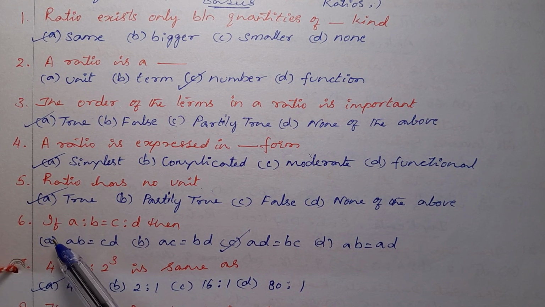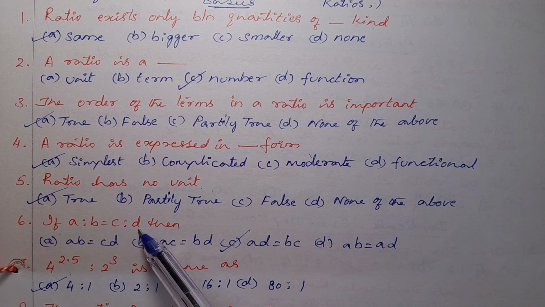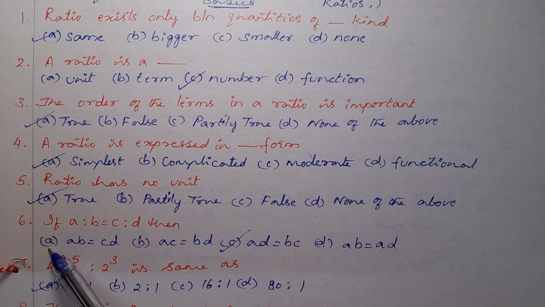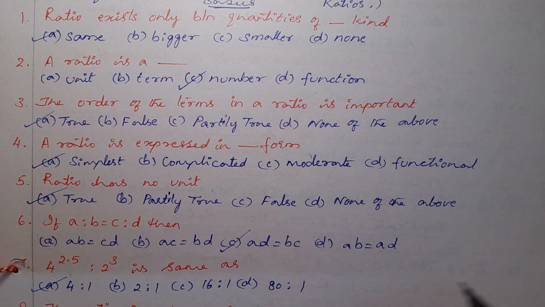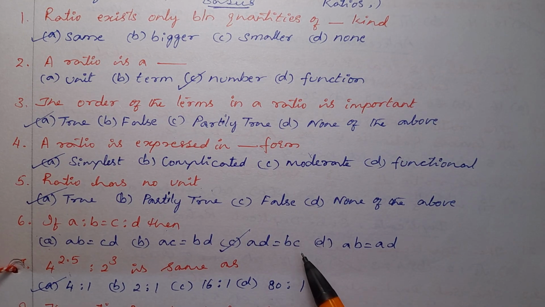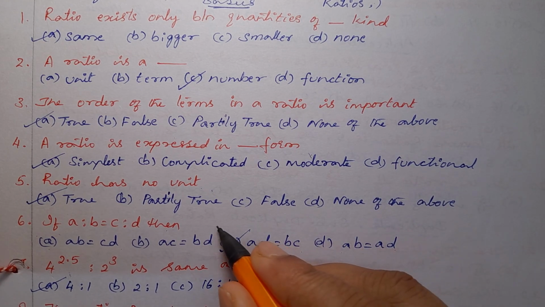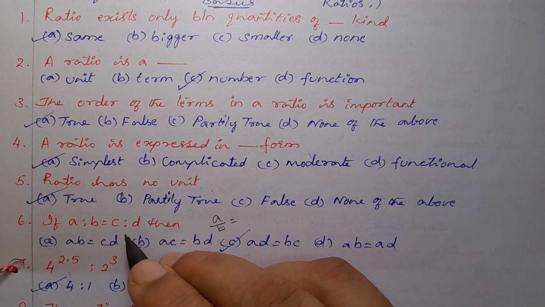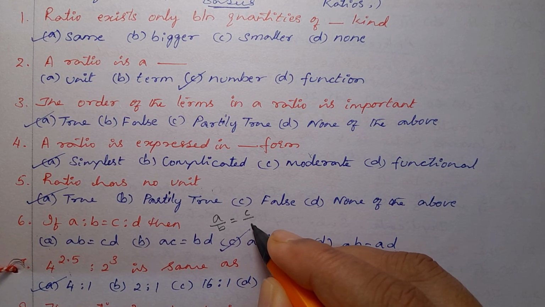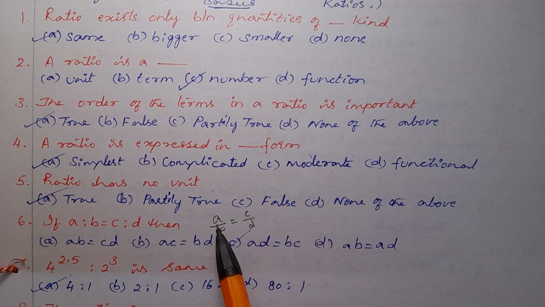Sixth question, if A is to B equal to C is to D, then option A AB equal to CD, option B AC equal to BD, option C AD equal to BC, option D AB equal to AD. So A is to B means A by B. Okay. Equal to C is to D means C by D. So then cross multiply, A into D equal to B into C. So option C is the correct answer.